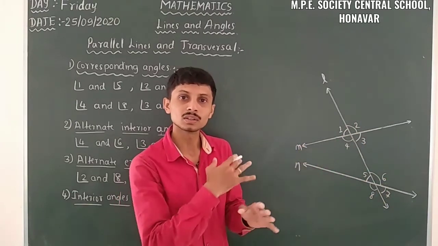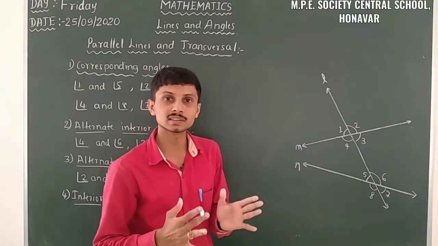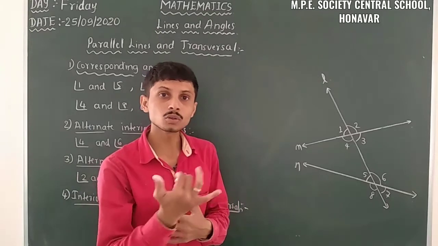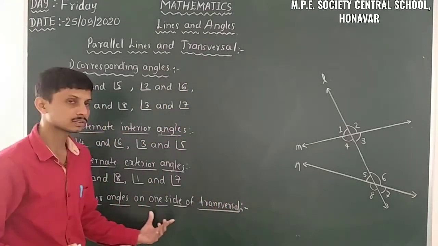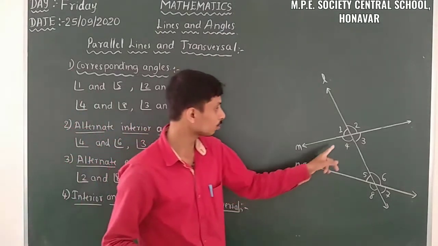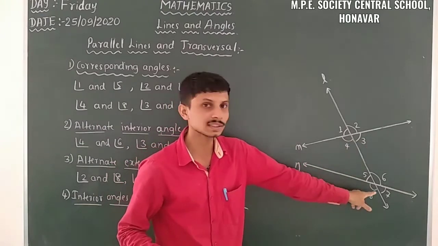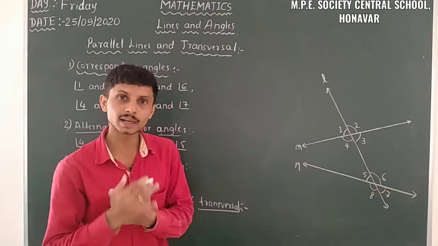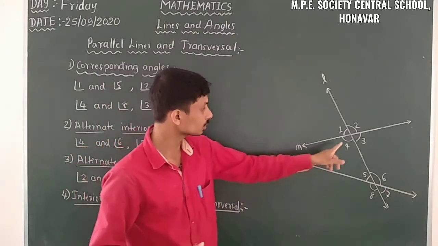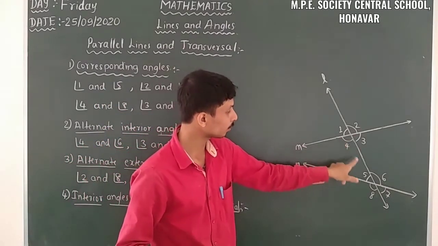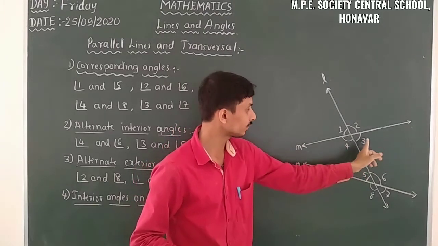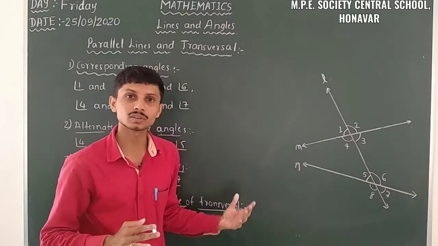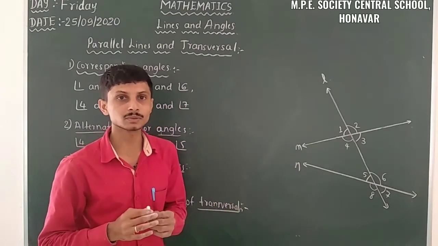So those angles are the categorization of one side of the transversal and the other side. Out of the interior angles 3, 4, 5 and 6, we have to take the interior angles on one side of the transversal. On this side we have 4 and 5, and on this side we have 3 and 6. So those two pairs are the interior angles on the one side of the transversal.